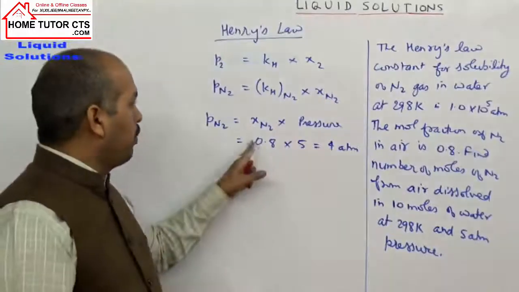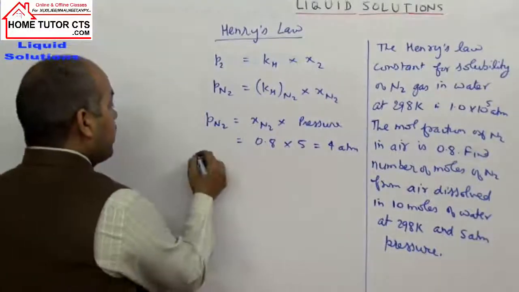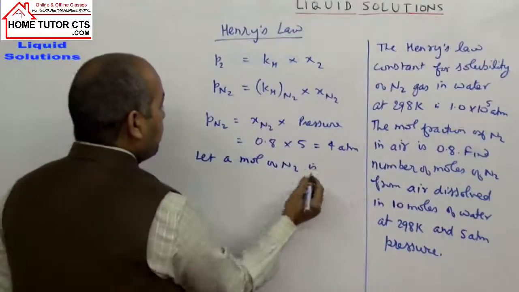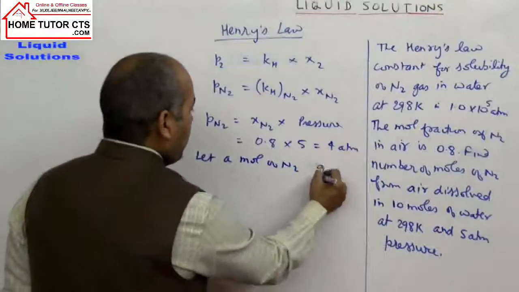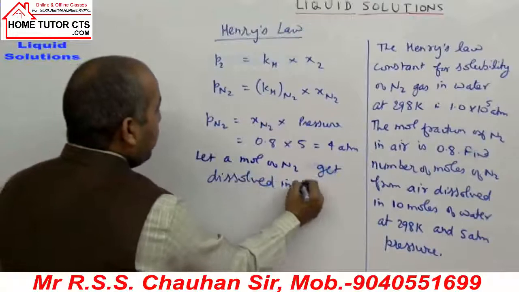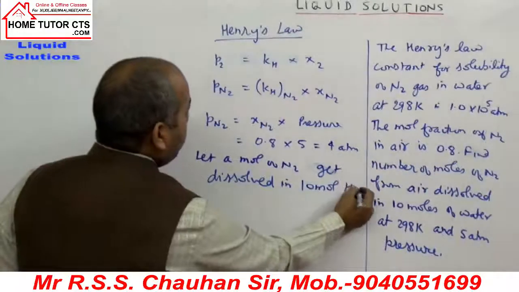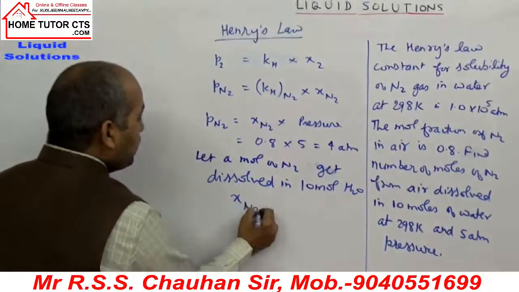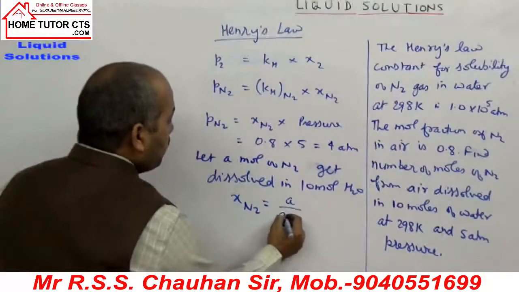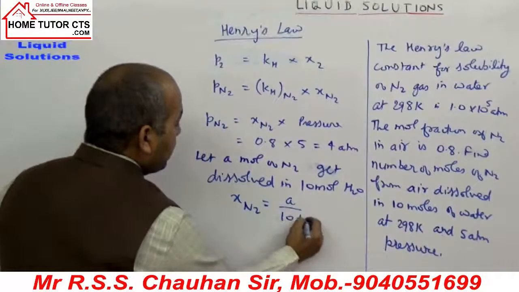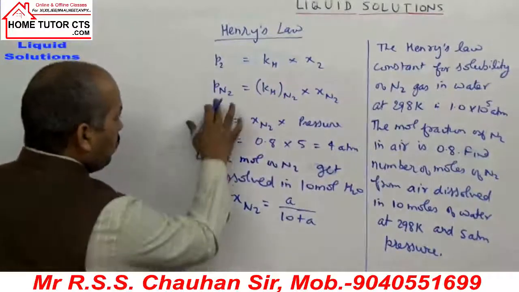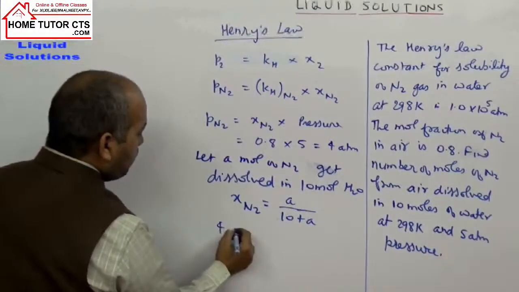Let us take A moles of nitrogen dissolved in 10 moles of water. What is X of nitrogen gas in water? Moles of nitrogen A by total moles, 10 plus A. So from the expression, what is P of N2 gas? 4.